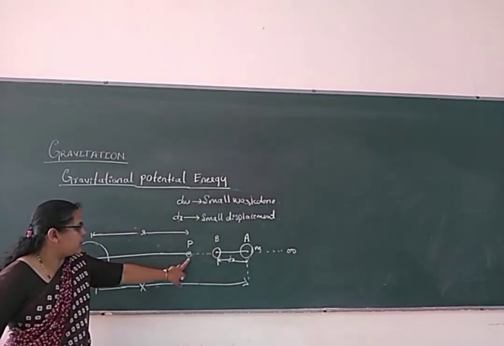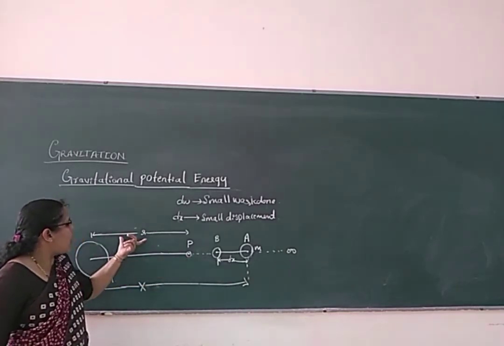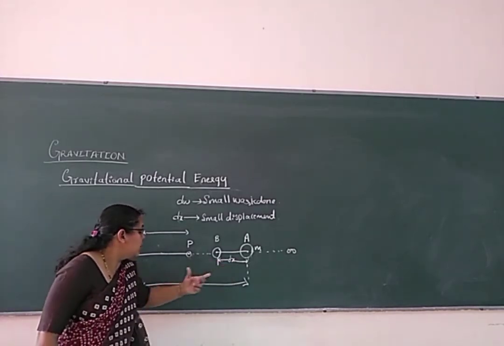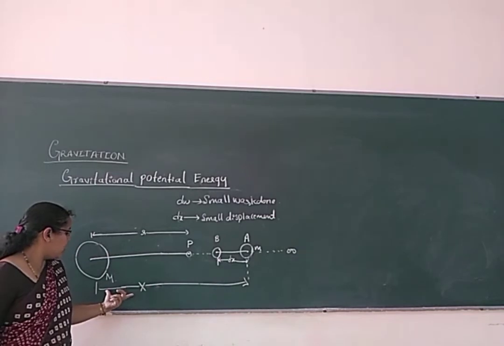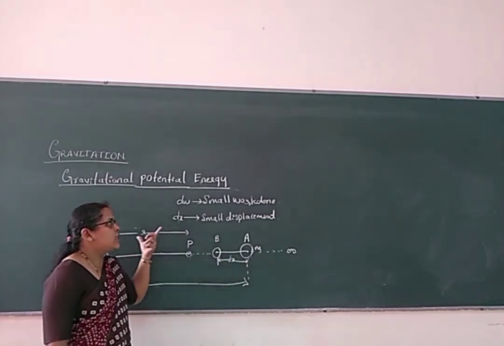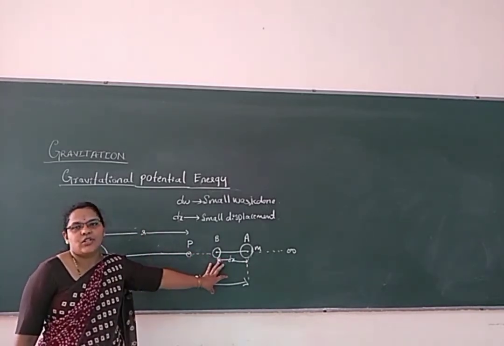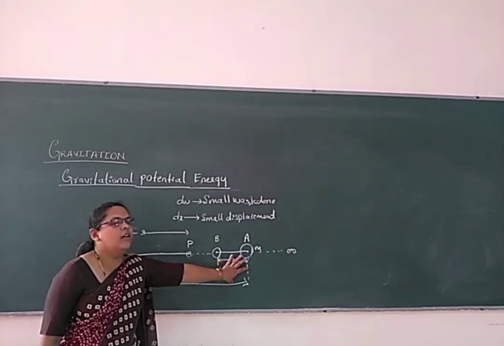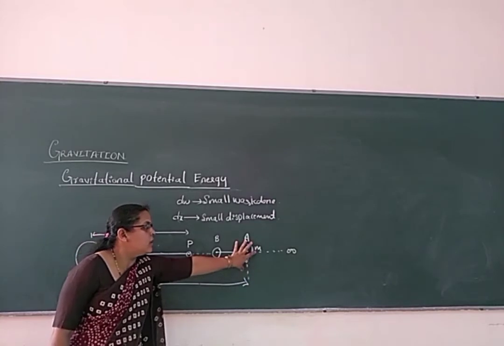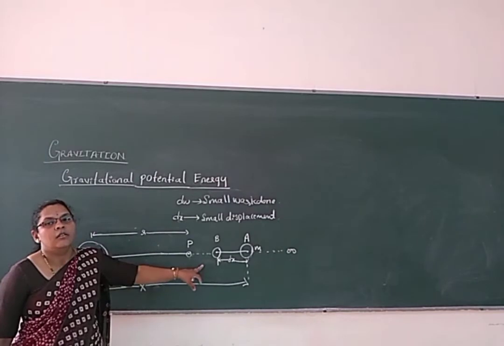Now let me point B where the gravitational field exhibits at a distance of r from the body whose mass is capital M. The unit mass is kept at a distance of x here, will do small work. So gravitational potential energy of a particle at any point on the gravitational field is again defined as amount of work done in bringing the unit mass of a body from infinity range to that particular point.